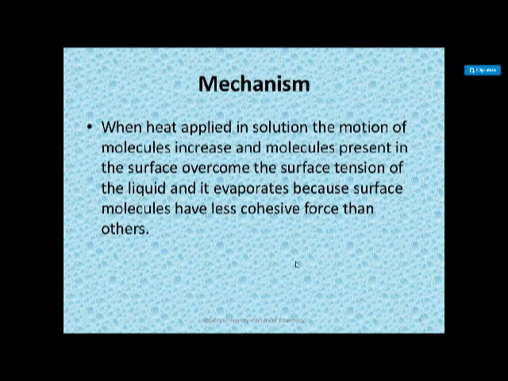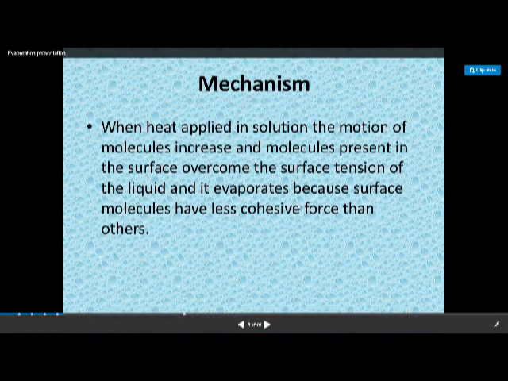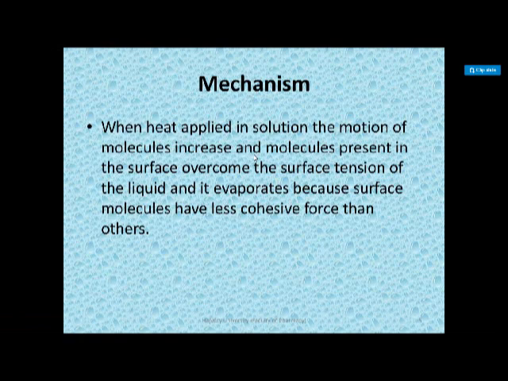Then we'll go to the mechanism of evaporation. When heat is applied to a liquid, as you have observed in the boiling of water in a container, the molecules start moving because of the increase in their kinetic energy.